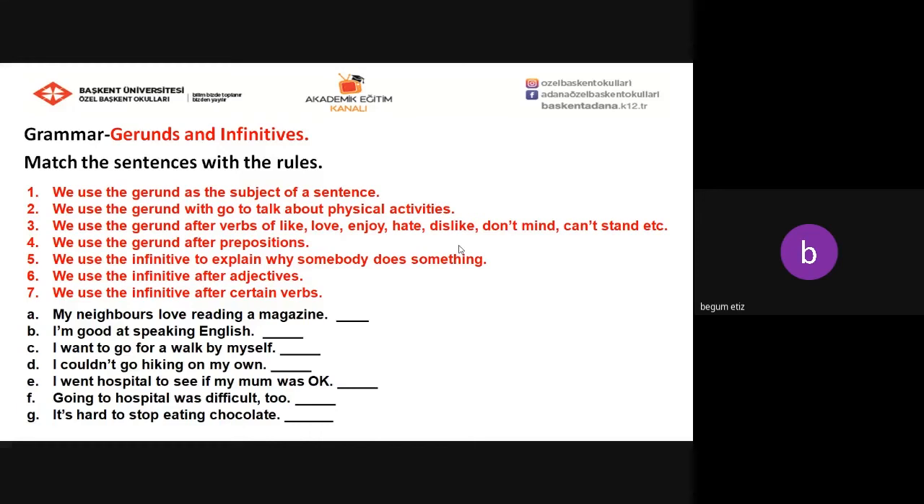So here are sentences that you need to match with the related rule. My neighbors love reading a magazine. I'm good at speaking English. I want to go for a walk by myself. I couldn't go hiking on my own. I went to the hospital to see if my mom was okay. Going to the hospital was difficult too. It's hard to stop eating chocolate. So you will match these sentences with the rules.